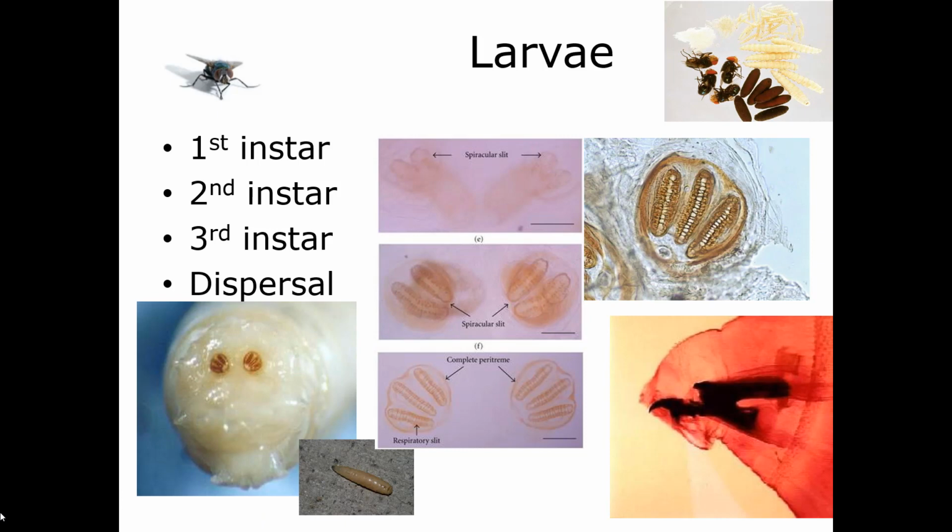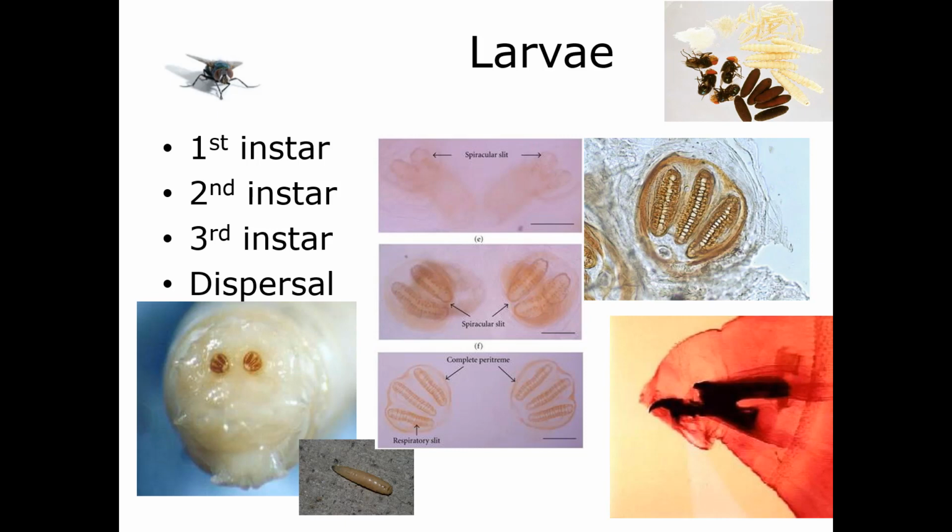Now, the posterior surface has the spiracles. Remember the spiracles? Here's a single spiracle. It has these little spiracular openings that will open and close with musculature to allow oxygen to diffuse in and out. So there are 2 spiracles with a varying number of spiracular openings in each spiracle. And those spiracular openings vary with the instar. Okay, so remember that the instars are based on how many times they've molted.